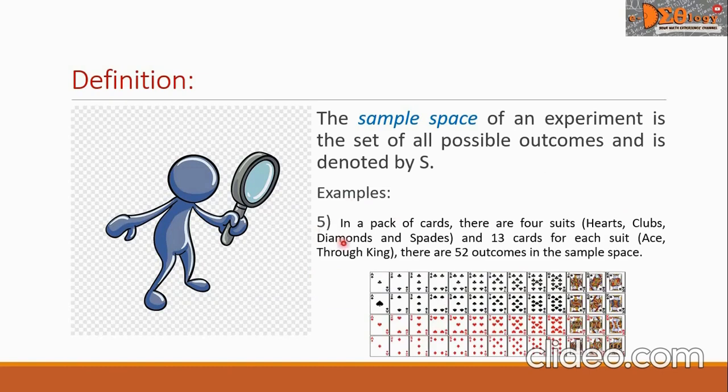Example 5, in a pack of cards, there are 4 suits, which are hearts, clubs, diamonds, and spades, and 13 cards for each suit, that is, from ace through king. There are 52 outcomes in the sample space.